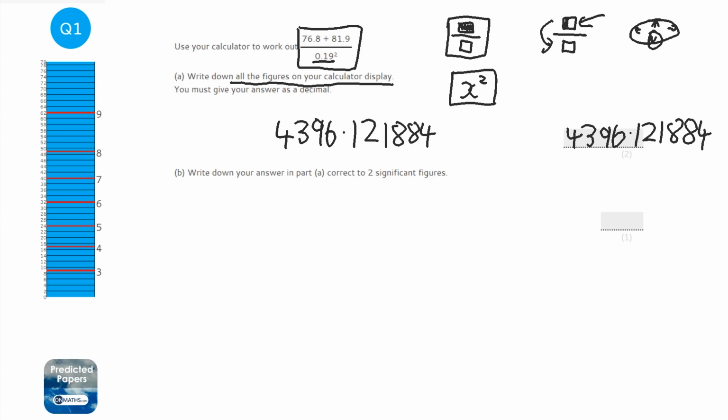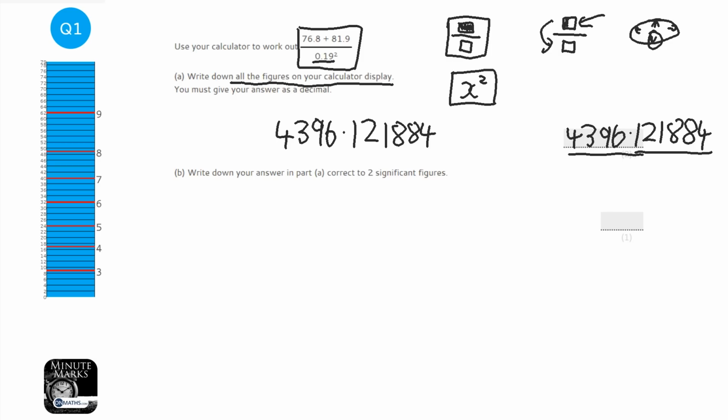Now, if your calculator is set to a mode which shows even more numbers, then normally 6 digits after the decimal point is more than enough. They won't require you to go to 100 or 200 decimal places. On this question, that's actually an exact amount.